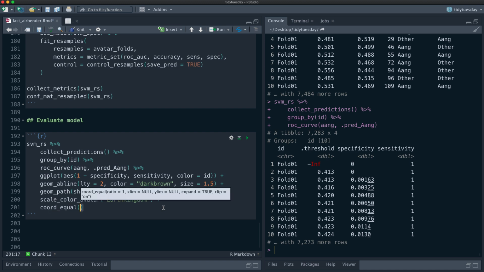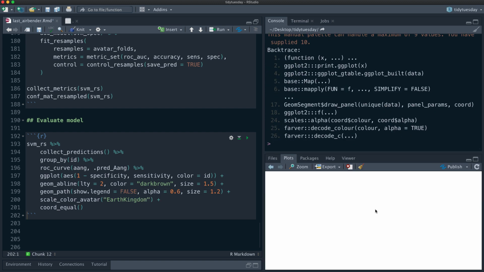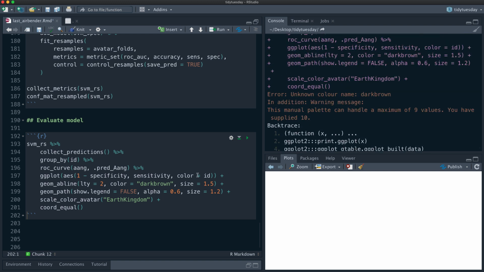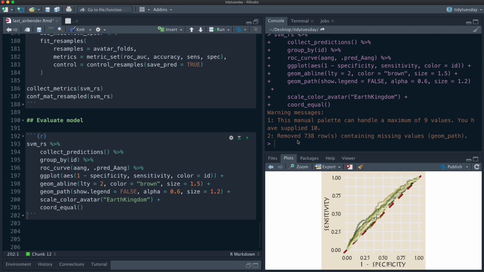And it's nice to be able to do chord equal. What did I do wrong? Dark brown. I don't know, what's a nice brown? I forget. I don't know all the ggplot colors. Okay. Oh my gosh, that brown is terrible. Oh gosh, the colors are so... We'll just make it black. Fine. Okay. Oh man, the black looks so bad. We'll just make it a little transparent. That covers a multitude of sins.